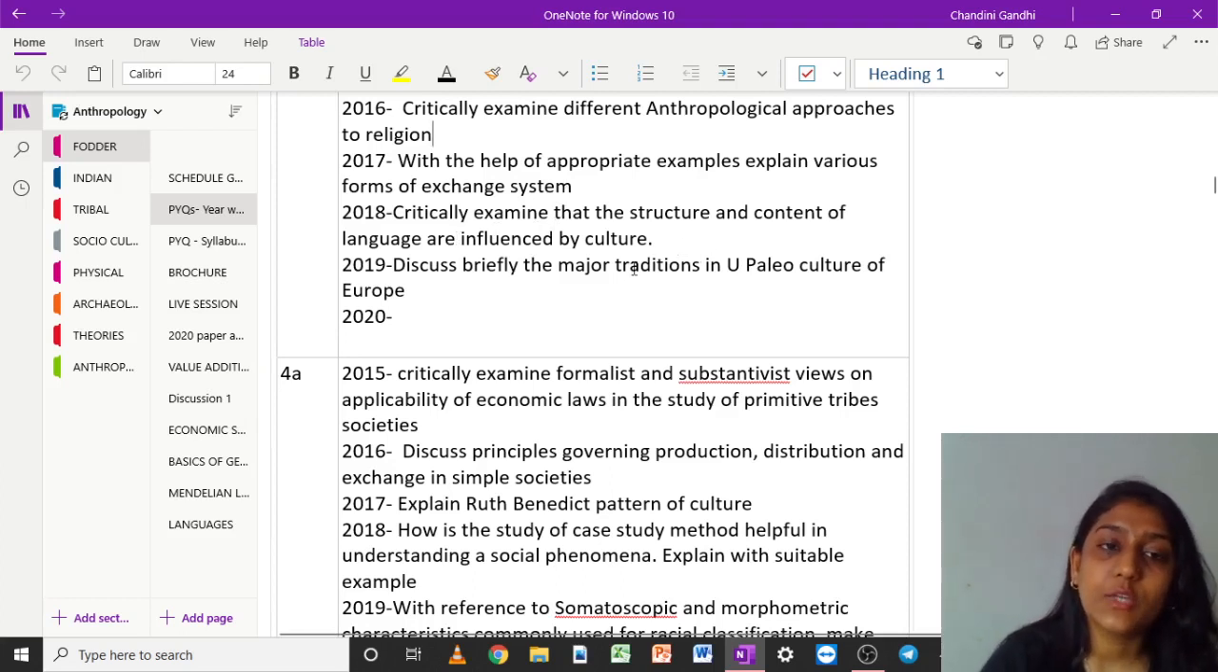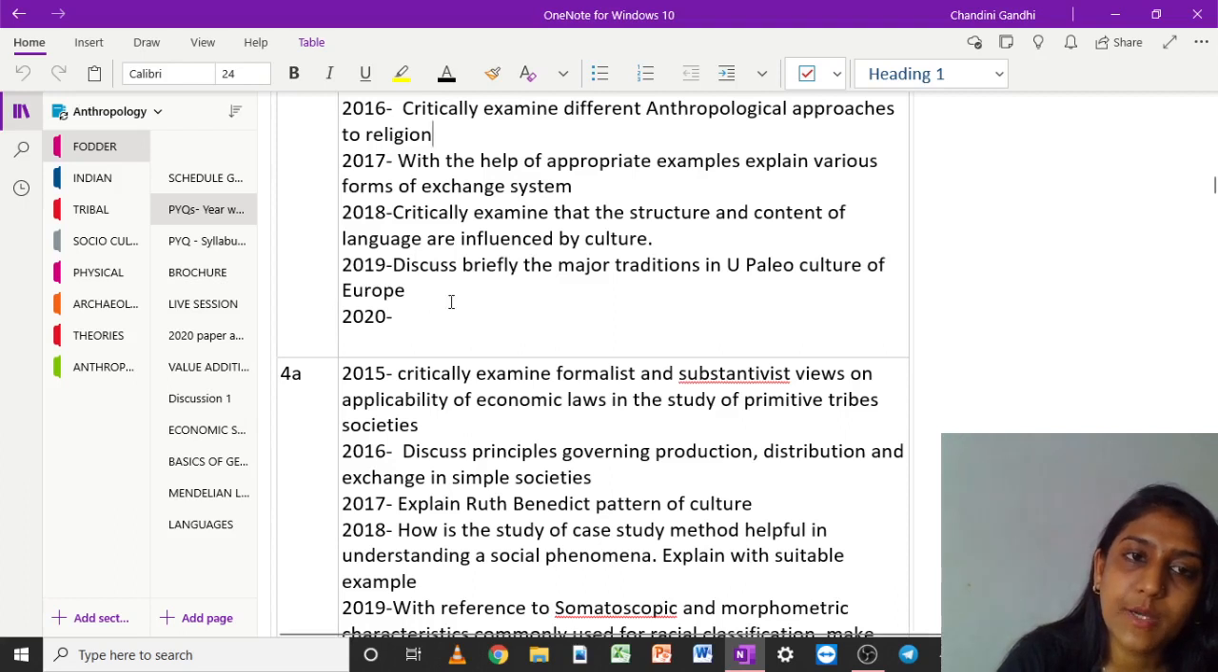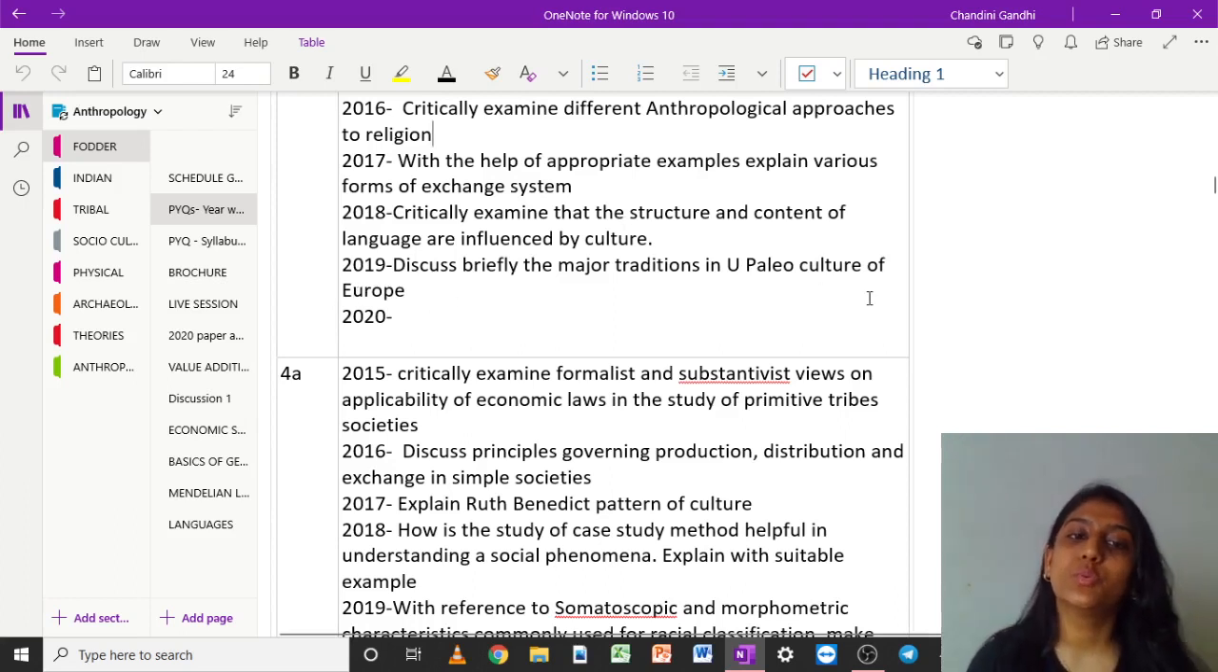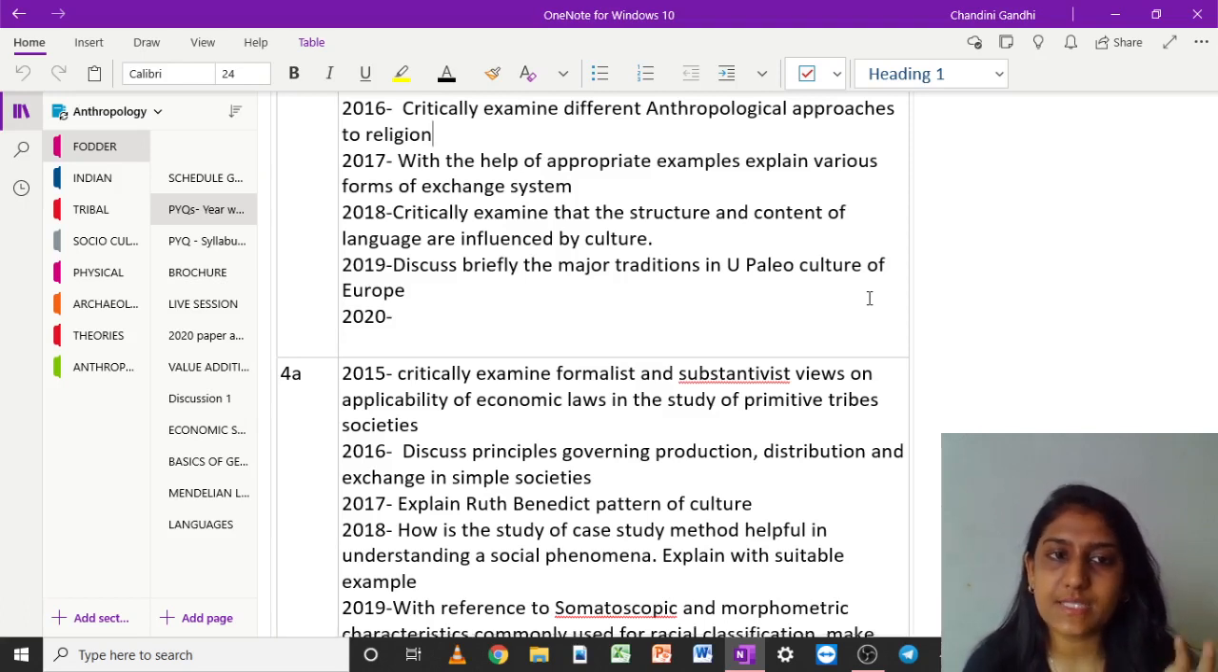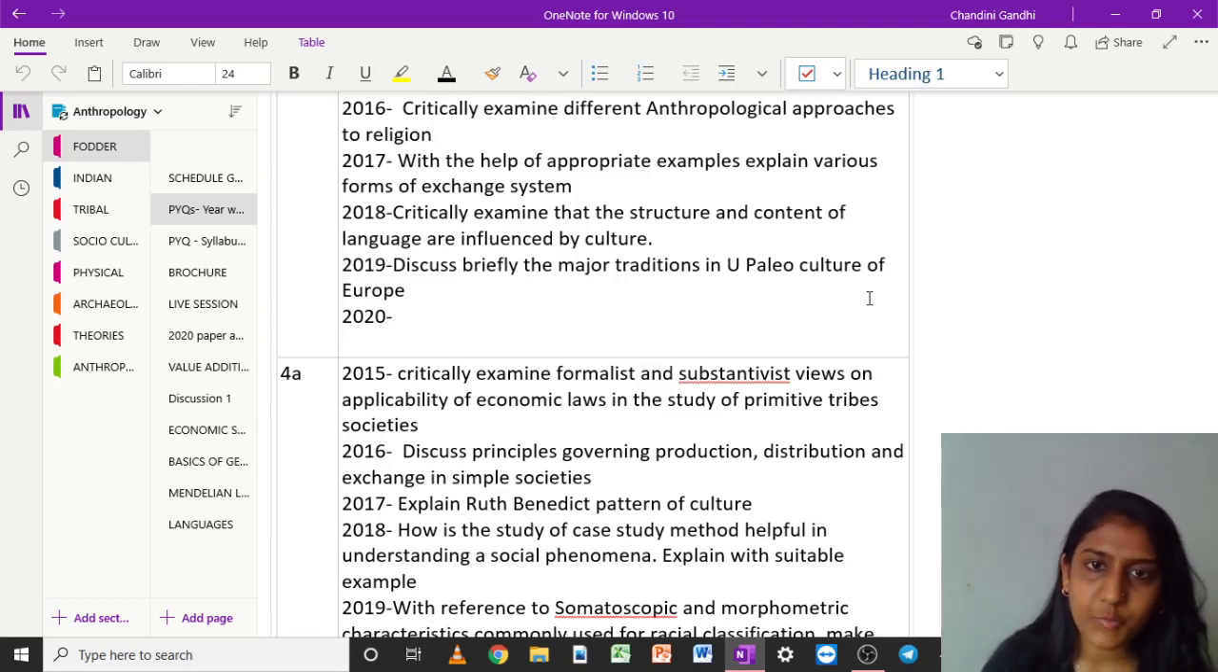Now, unit 7. In 2019, the question has shifted to Upper Paleolithic culture in Europe. Now, note that it has been asked about Europe. So, you have to make sure that you write a little about India also. Okay, just a slight comparison between European Paleolithic culture and Indian Paleolithic culture. Okay, so you have points in your Braintree also, so you just have to hunt those points.